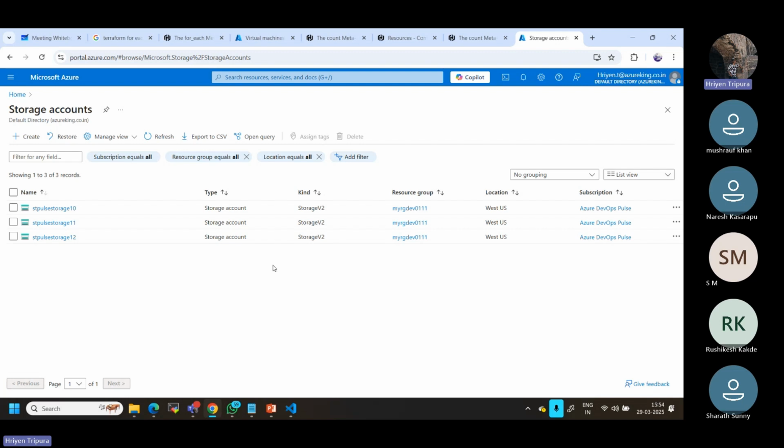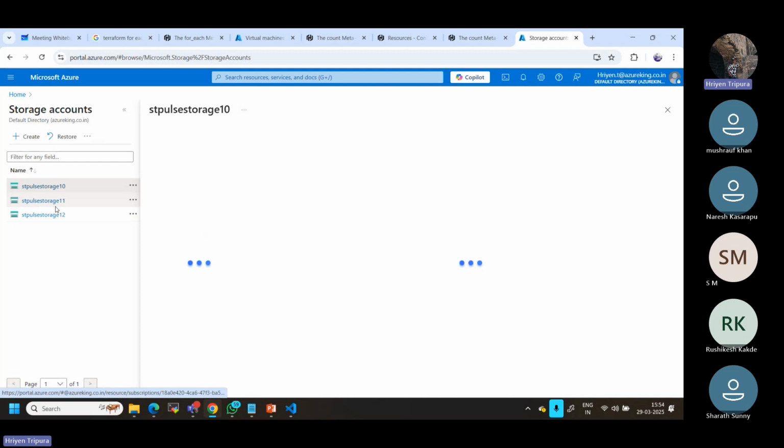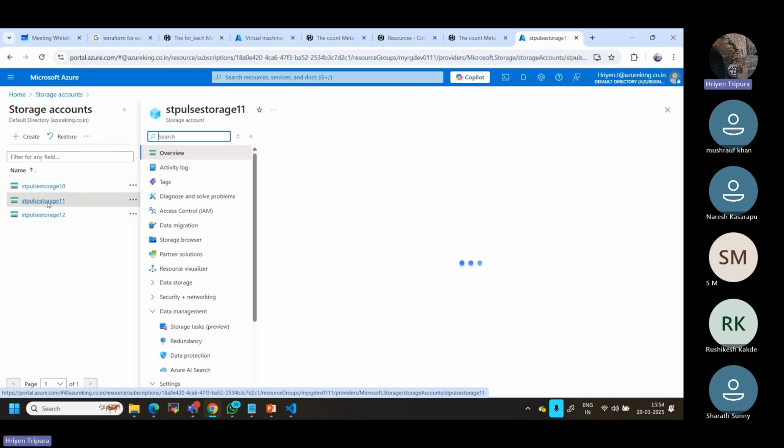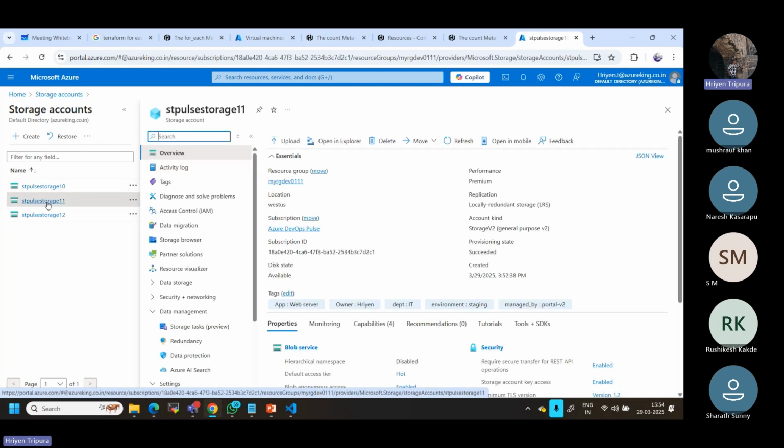So for each storage account, we can work individually. This has separate configurations, this has separate ones. But one thing you notice here: all these storage accounts have the same replication, LRS, and any other properties.